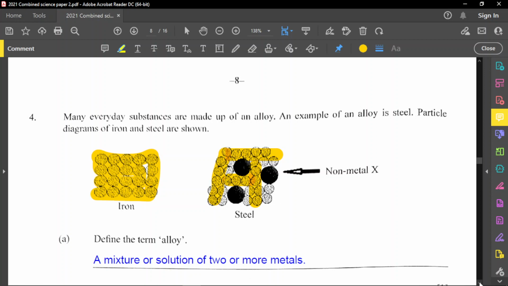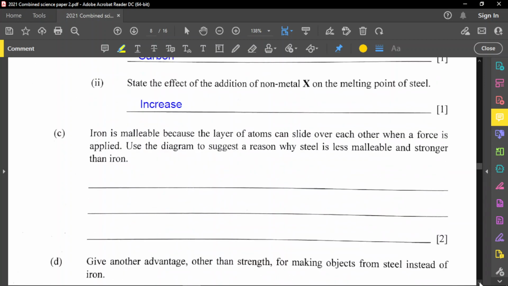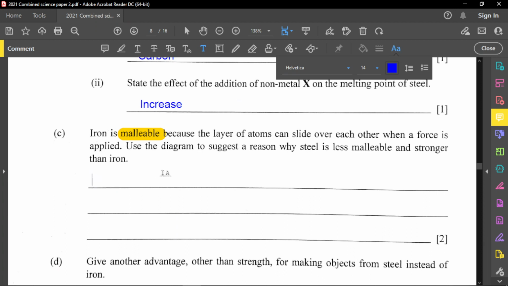So let's talk about why the malleability will decrease. Just to make a note: when I say metal is malleable, it means that it can easily bend. They can be bent or hammered into a different shape. So here, first, to make a note, the non-metal, which is carbon in this case,